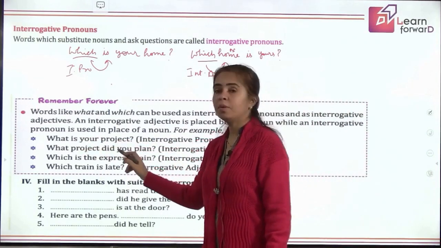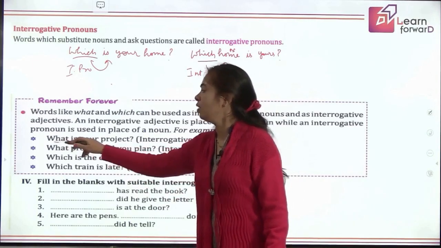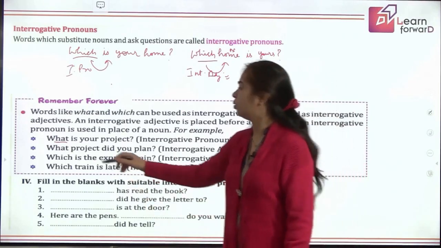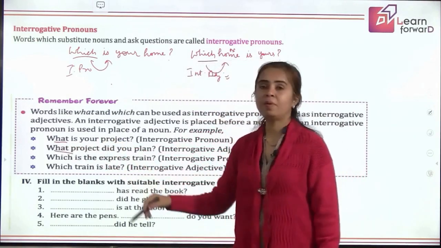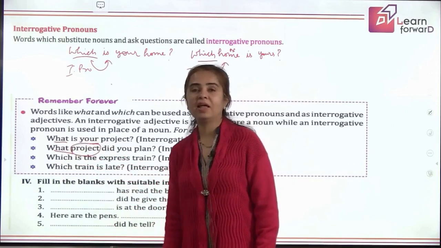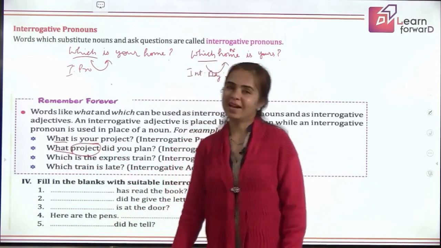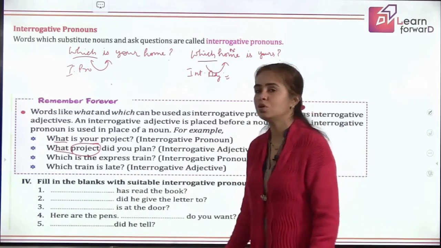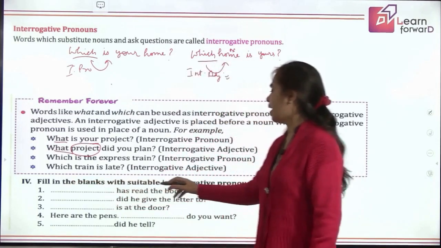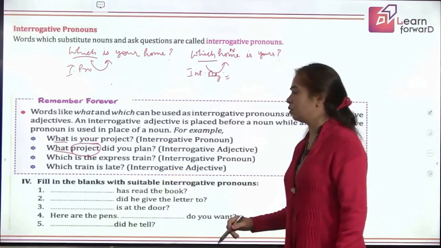What is your project? No noun after it. So it is an interrogative pronoun. But what project did you plan? Here is a noun. So it is an interrogative adjective. Good answer. This shows you have understood the difference. So let's do an exercise for you. Fill in the blanks with suitable interrogative pronouns.